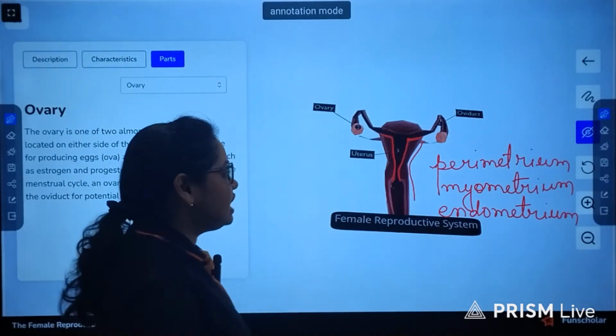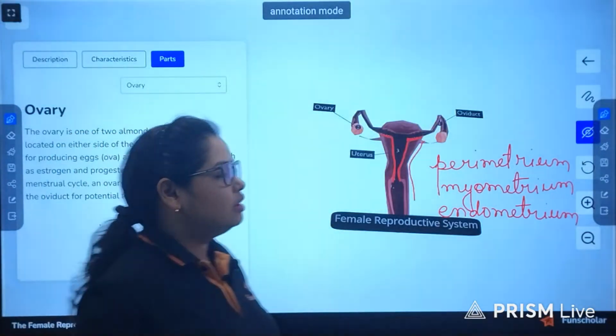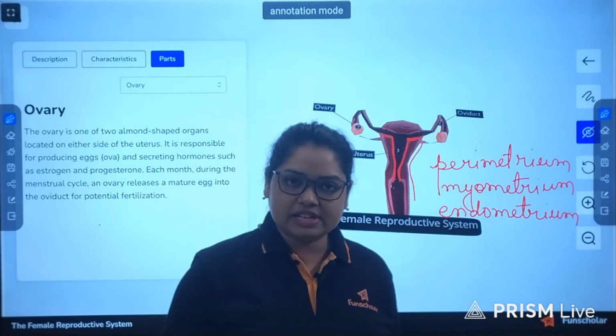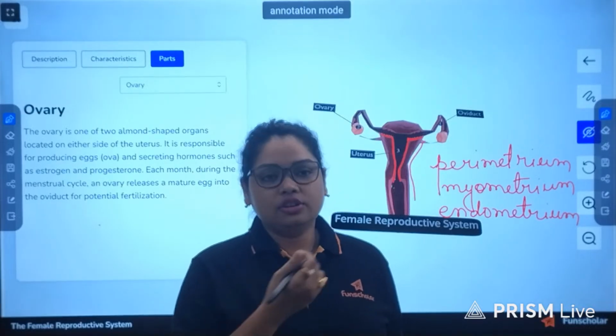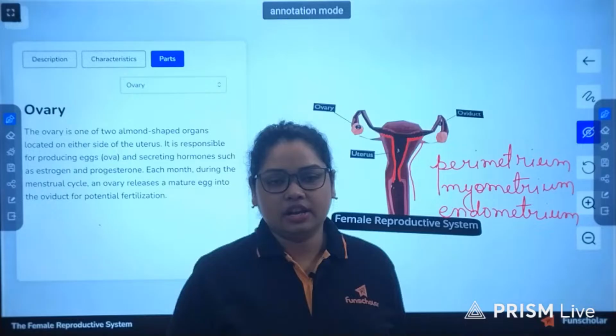This is the innermost lining, and when the menstrual cycle takes place every month, this is the endometrial lining which is shed.